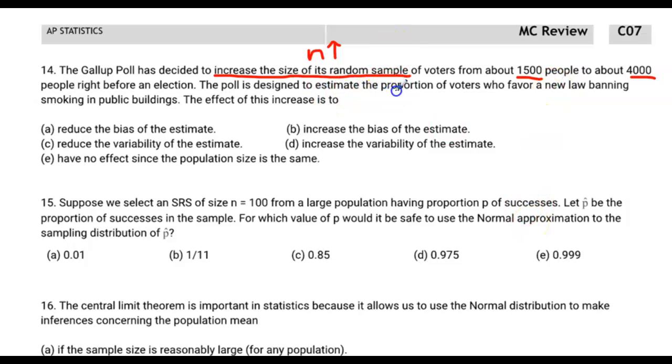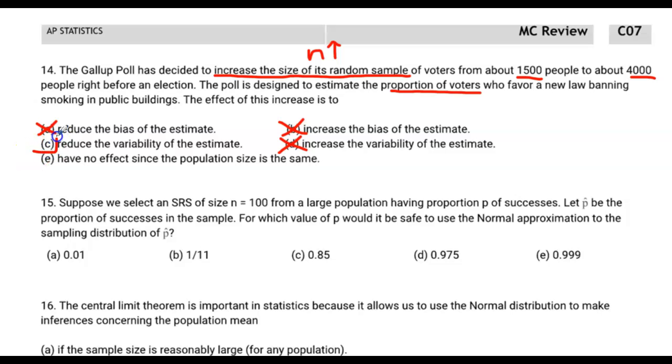Remember, we're trying to estimate the proportion of voters who favor a new law banning smoking in public buildings, which thankfully in most places we don't have smoking in public buildings because that would be terrible. The effect of this increase is to, well, we're trying to increase the sample size to decrease the effect of outliers. So we're not trying to increase the bias. We're not trying to increase the variability. That wouldn't make any sense. And as a matter of fact, reducing the bias of the estimate, bias isn't affected by sample size. The only thing that's really affected is the variability.